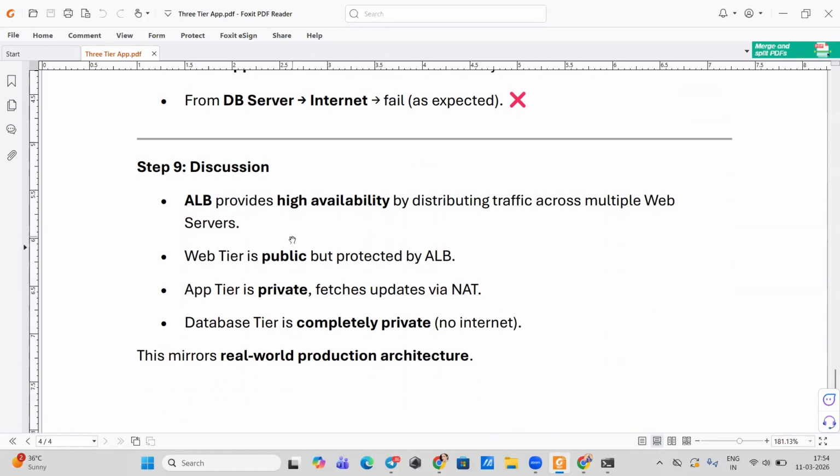So ALB provides high availability by distributing traffic across multiple web servers. Web tier is public but protected by ALB. App tier is private. It fetches data via NAT gateway, and database tier is completely private as there is no internet connection. So this is a real world production architecture example.